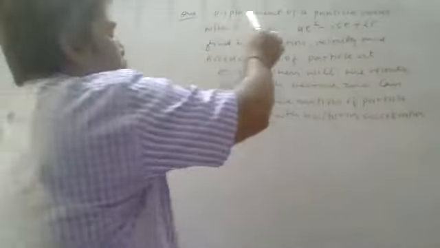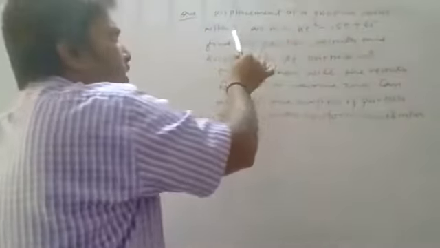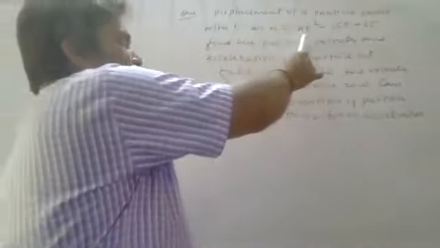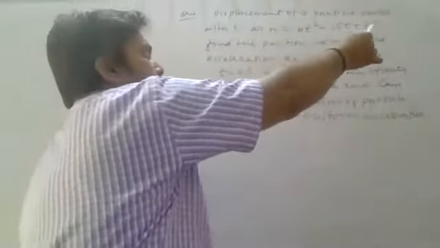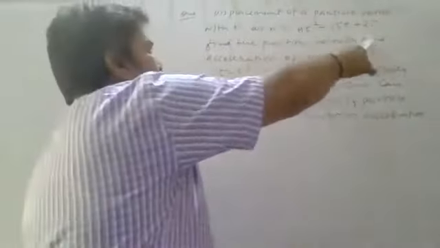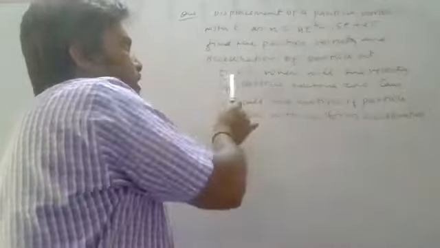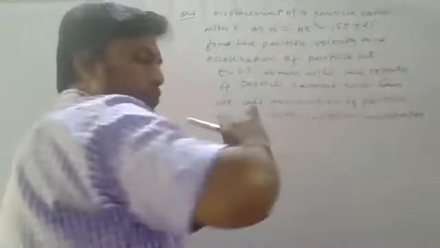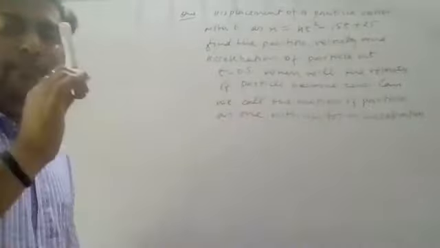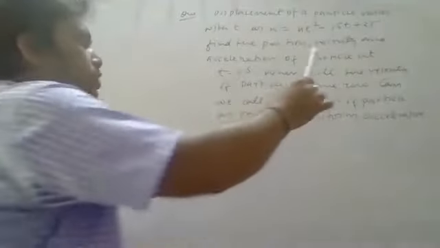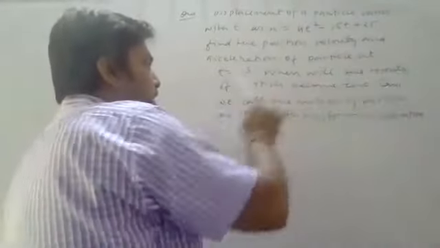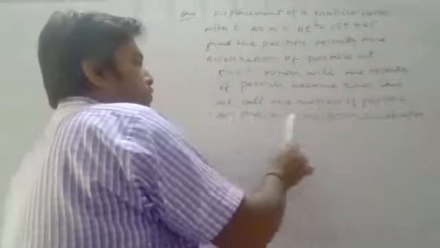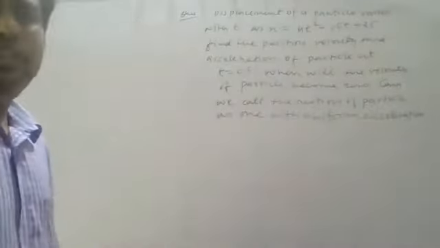Question: displacement of a particle varies with t as x equals 4t square minus 15t plus 25. Find the position, velocity and acceleration of the particle at t equals 0 second. That is the first part of the question. The second part asks when will the velocity of the particle become 0? You have to find the time at which velocity becomes 0. And the third part asks, can we call the motion of the particle as one with uniform acceleration? So I have to answer 3 questions here.